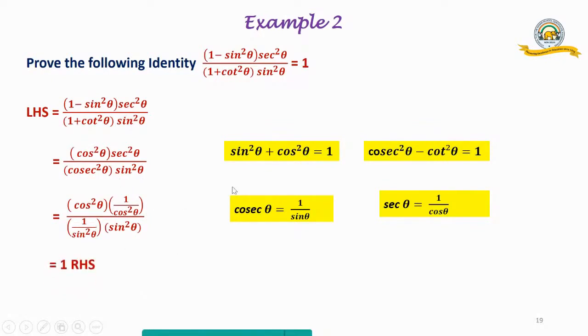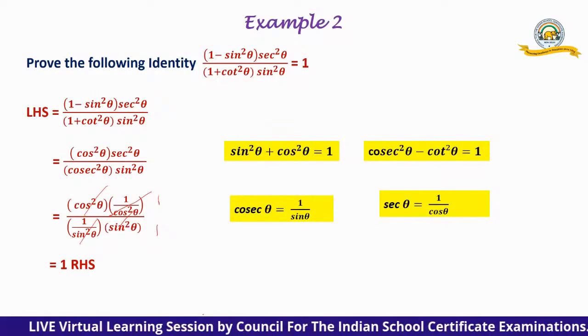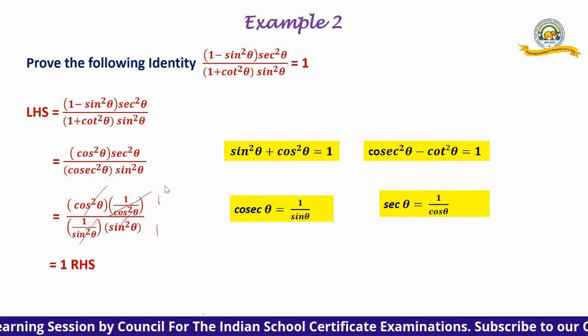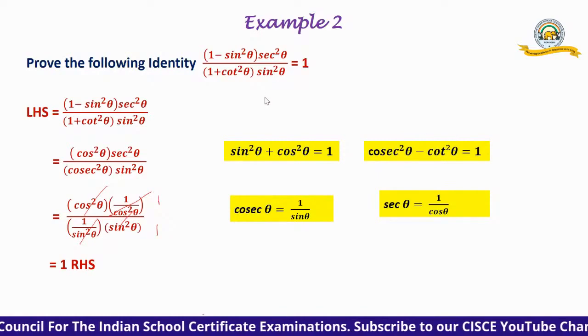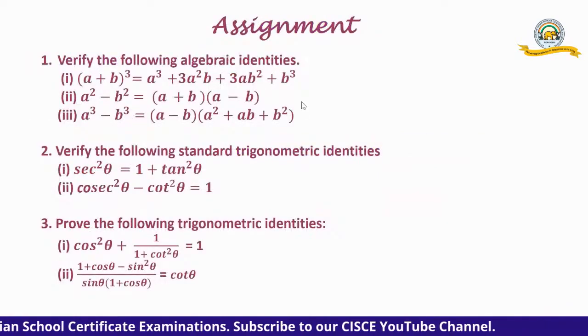We cancel cos square theta and cos square theta, and sine square theta cancels off. Cancelling means it comes to 1. 1 upon 1, so that is equal to 1. So, we have proved another identity.